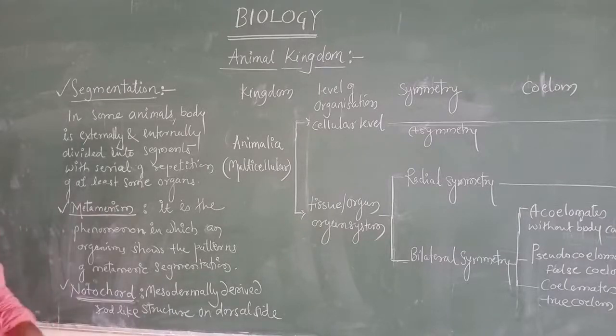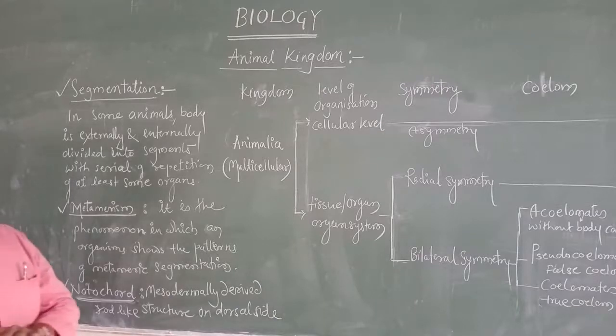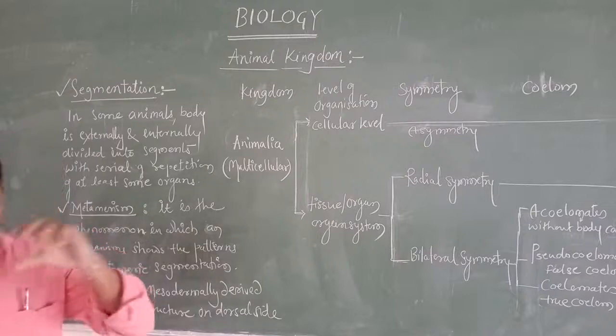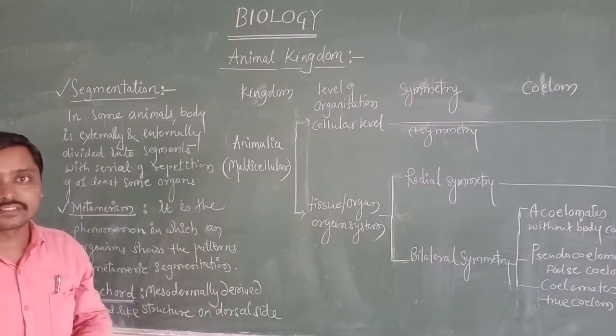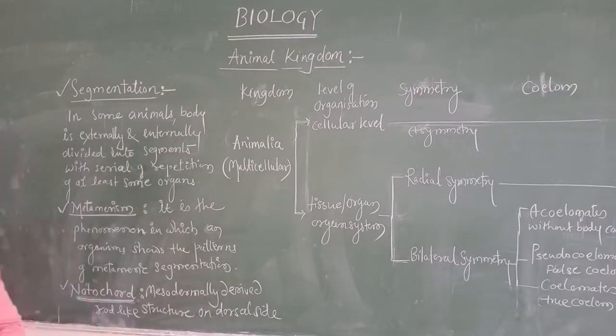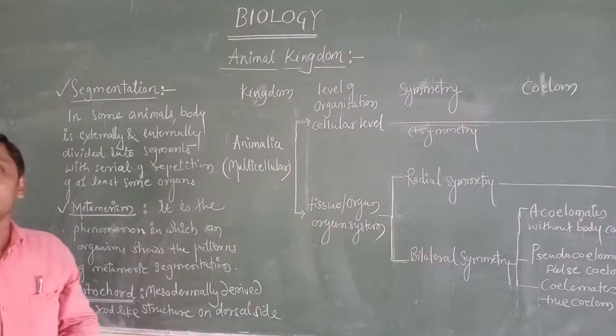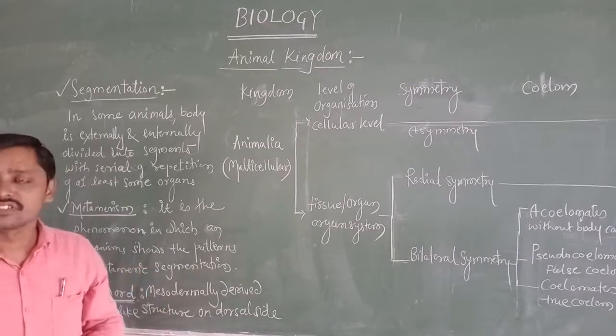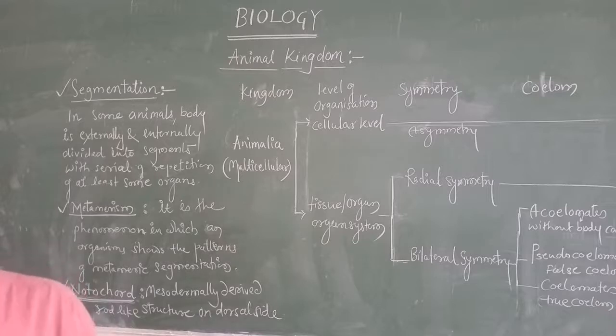Yesterday we were discussing the fundamental characters which are common in various organisms, in spite of their different structures and different forms of animals. We have studied the basic fundamental characters.